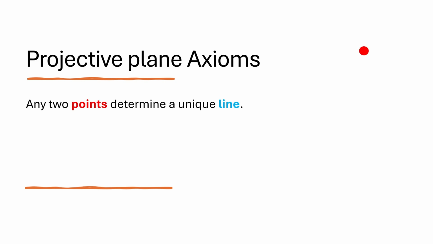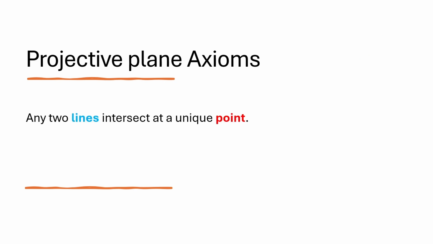Let's start with the axioms of the projective plane. First, any two distinct points determine a unique line. Nothing surprising here. That's true in Euclidean geometry as well. Second, any two distinct lines intersect at a unique point. And this changes everything. In Euclidean geometry, parallel lines never meet. But here, they always do.